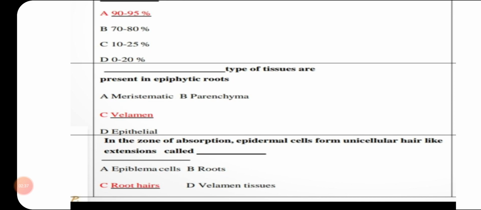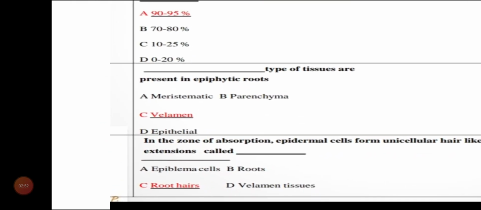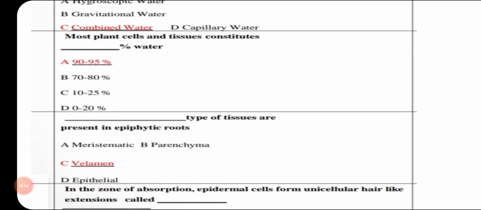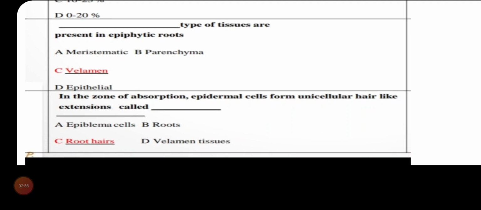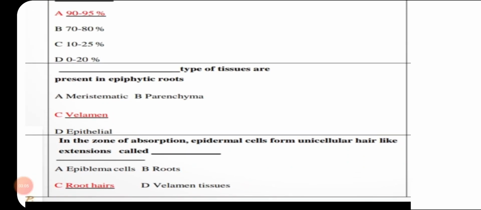Next is the third question: dash type of tissue is present in epiphytic roots. The answer for this is C, velamen tissue. Velamen tissue is present in the epiphytic roots. Next question: in the zone of absorption, epidermal cells form unicellular hair-like extensions called dash, that is root hairs. So the extensions are called root hairs.